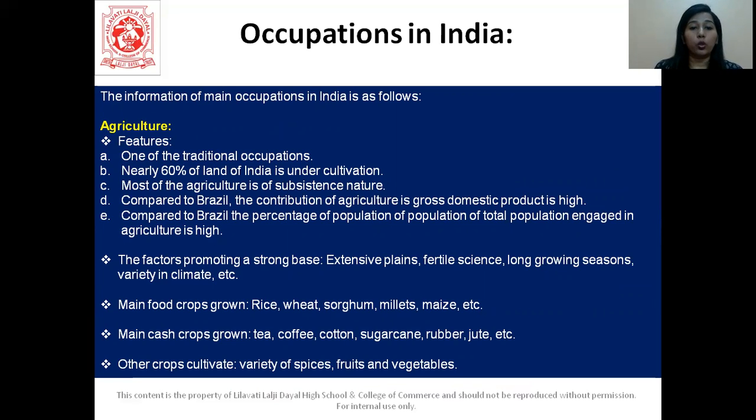All right. There are a lot of factors which promote a strong base here for agriculture, because we have extensive plains, fertile soil, long growing seasons, and variety in climate, and all these things are favorable for conducting agricultural activities. The main food crops grown here are rice, wheat, sorghum, millets, maize, etc. Cash crops grown here are tea, coffee, cotton, sugarcane, rubber, jute, etc. And other crops we also cultivate here. There is a variety of spices, fruits and vegetables cultivated in India.